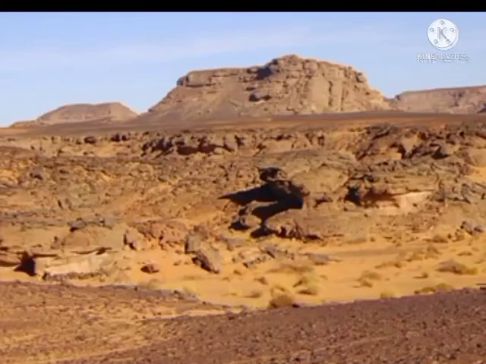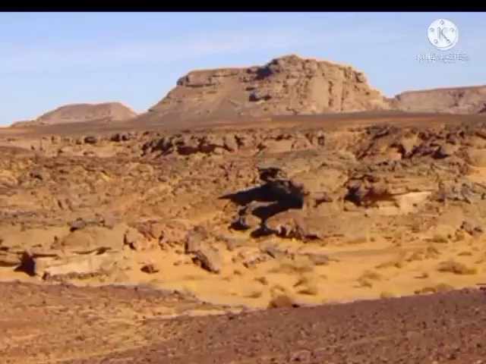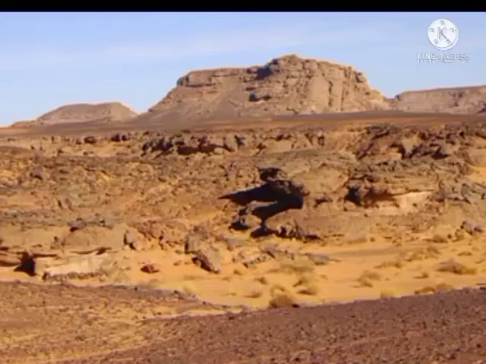So we have seen that in the desert we can see sand everywhere. But there are some plateaus also. It is 2500 meters high. A plateau is a high area above the plain. They are not mountains, but less than mountains and above the plain.